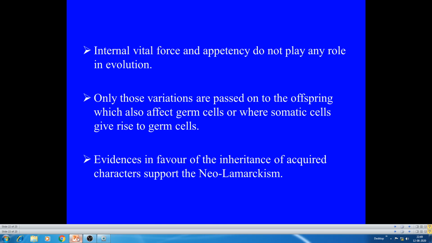Internal vital force and appetency, that is desire, do not play any role in evolution. Only those variations are passed on to the offspring which also affect the germ cells, or where somatic cells give rise to germ cells. Only what happens in the germplasm is transmitted to the offspring. Evidences in favor of the inheritance of acquired characters support neo-Lamarckism.